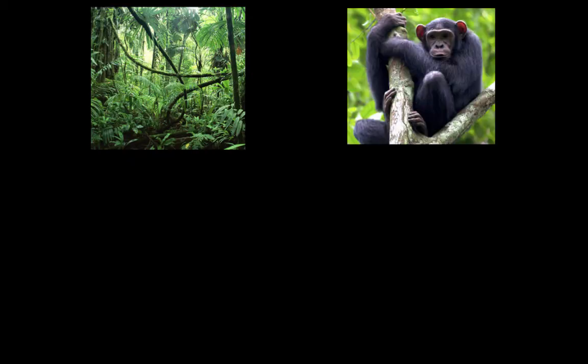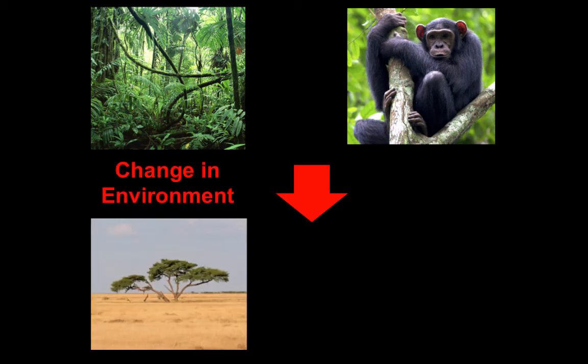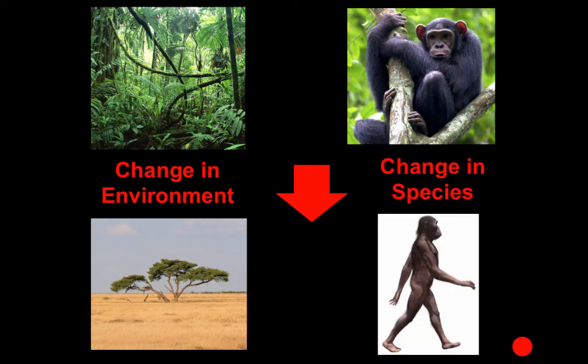For example, this chimpanzee is very well adapted to a jungle, but if the conditions change such that the jungle becomes more of a savanna, being able to swing around in trees is not very helpful.